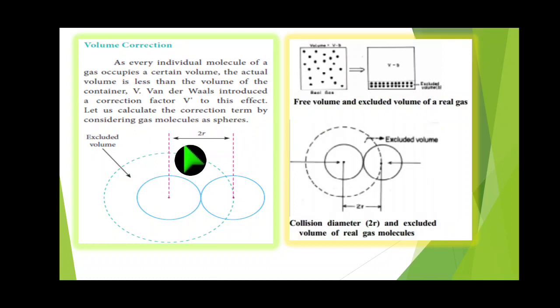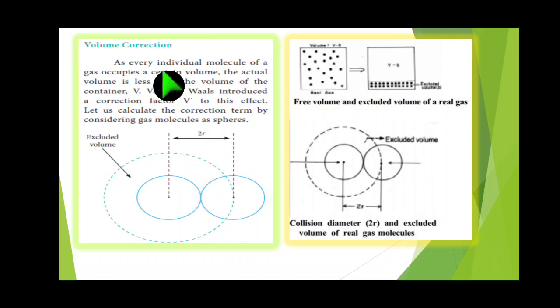That's why we have taken the collision between two gaseous molecules. Here, how to calculate the excluded volume? Before the two gaseous molecules collide with each other, the gap occupied is 2R.